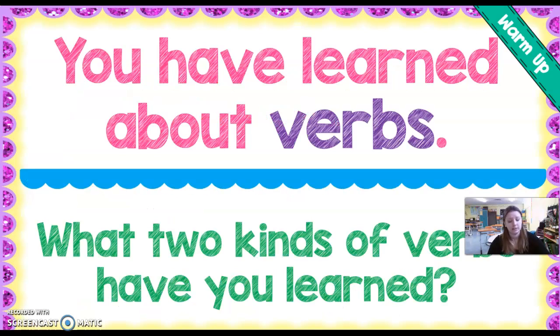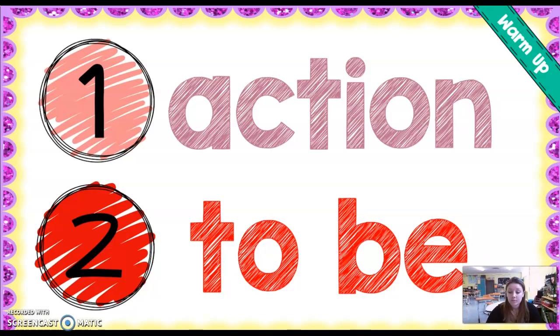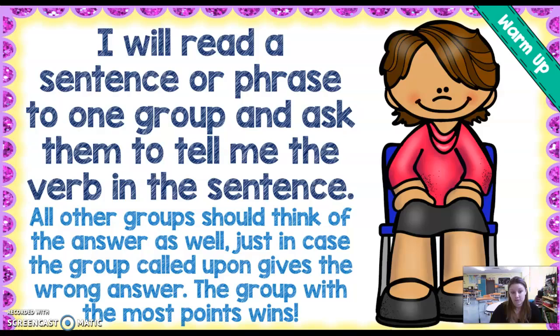So you have already learned about a couple of different kinds of verbs. And typically when I say what is a verb, you would say it's an action word, right? Something that you do. So we've learned that verbs are either action words or we talked about the verb to be, right? We talked a lot about that through Unit 4 and into the beginning of Unit 5. So to be is another type of verb that we use. So we're going to review some verbs by identifying the verb in each sentence, okay?